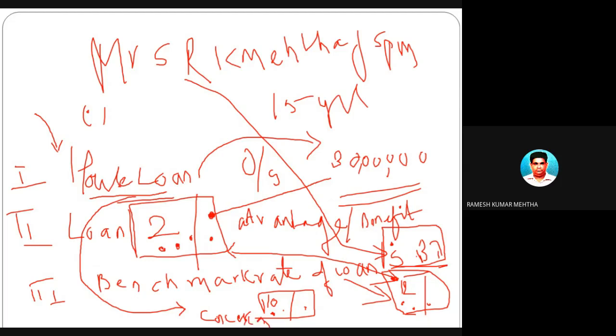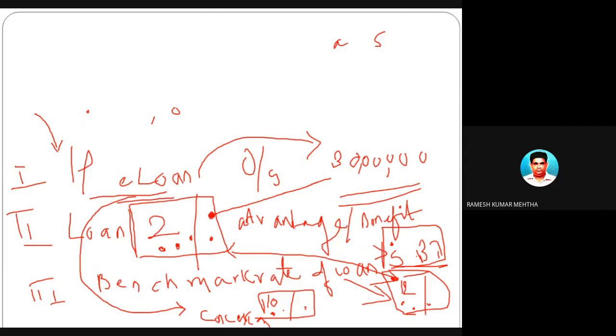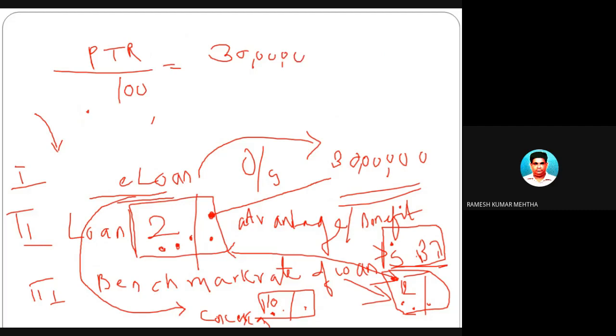So how do you find out the value now? What you have to do is take 30 lakhs, and the financial year is 2019-20, so you get 1 year. If I am confident in you, you know how to find out the interest amount. The formula for finding out the value of interest is PTR by 100, that is principal, term, and rate. The principal is 30 lakh rupees, that is the loan he has taken, and the term is 2019-20, so you have 12 months or 1 year.